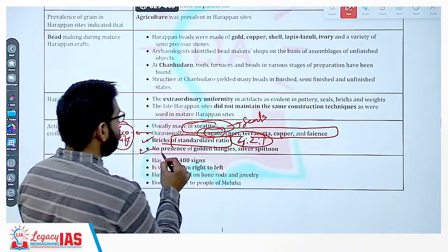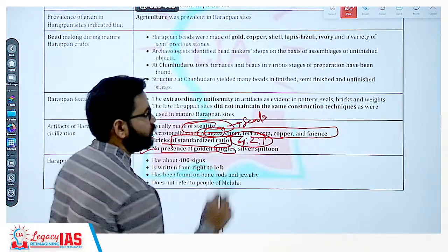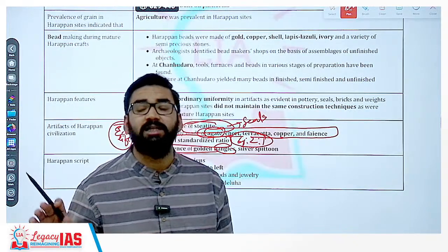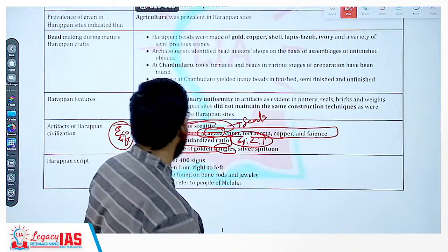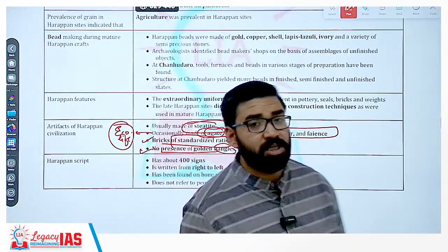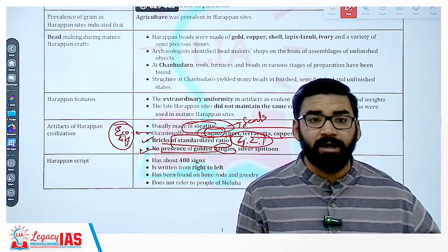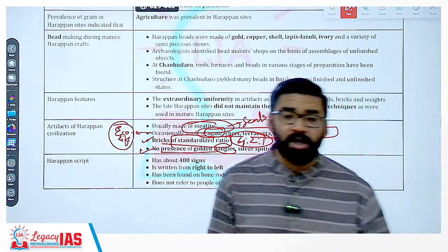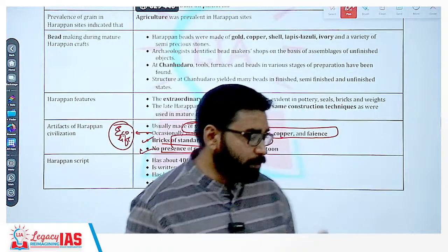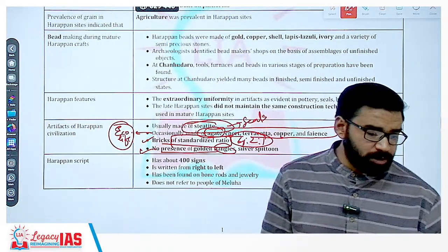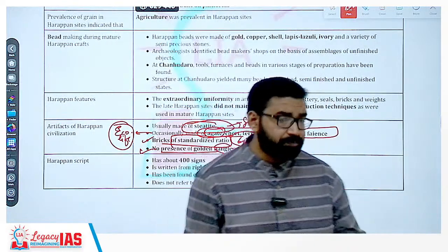Then no presence of golden bangles, silver spittle. ये याद रखिएगा, golden bangles का कोई भी हमें evidence नहीं मिला है. This much is clear to all of you. So remember these things are very important in terms of economic activities. Clear? So इन चीजों का काफी ज्यादा relevance है. Economic life is very important. Clear? So agriculture was the most important economic activity.